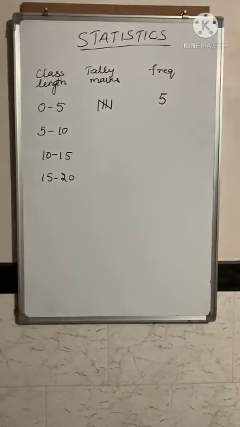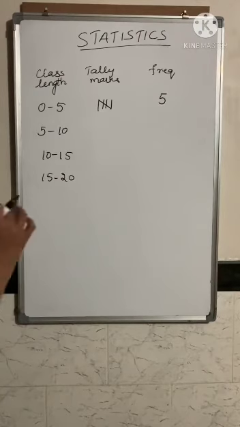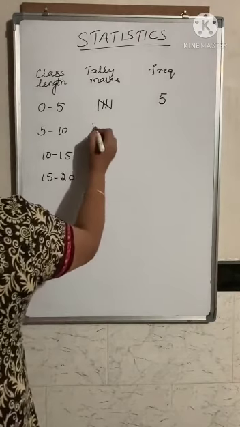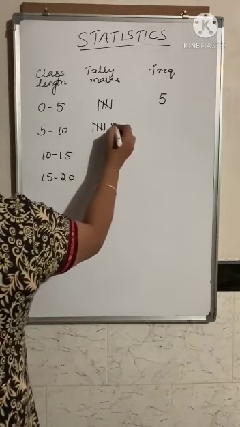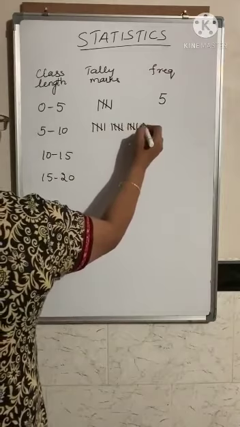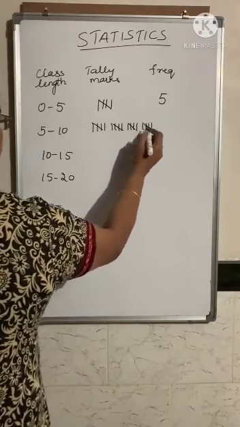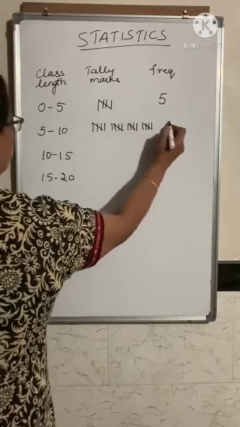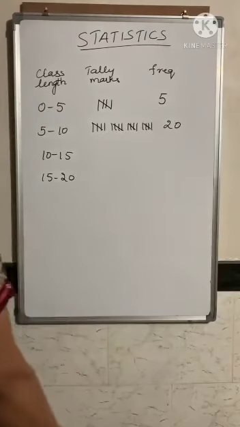Now next you have to count all the lengths of the pencils which are between 5 to 9.9. So that is given as 20. 1, 2, 3, 4. So 5, 10, 15, 20, and you put the frequency as 20.